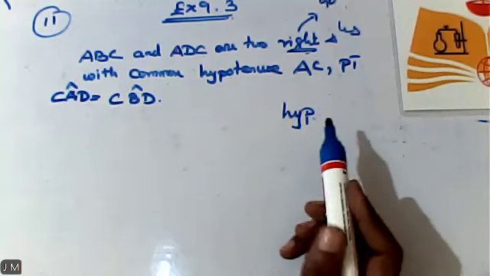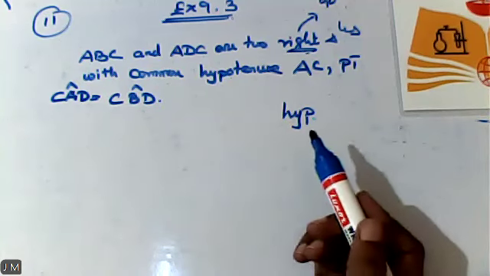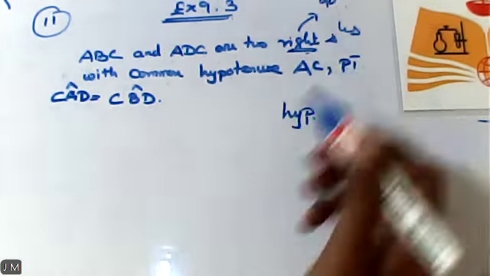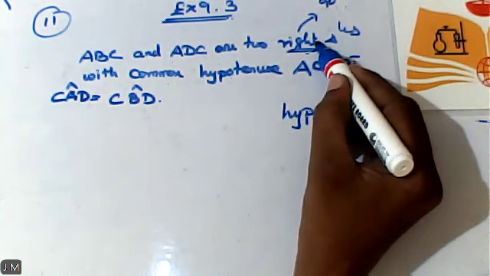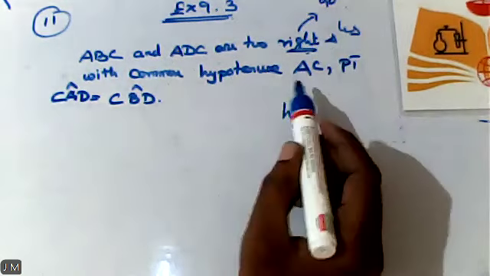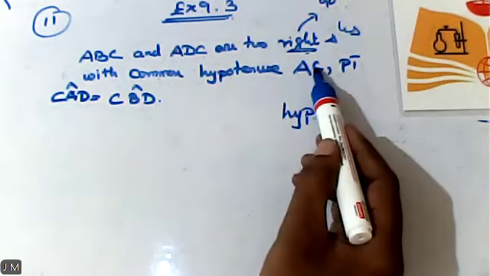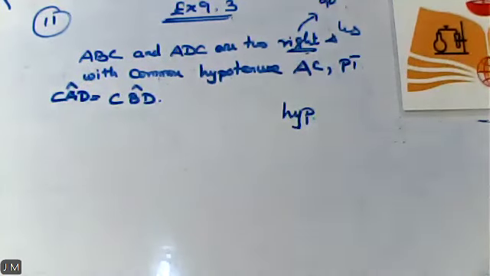Now see here, I will give you the additional information also. They are asking us to draw a triangle. What triangle is this? Right angle triangle. With the right angle triangle, what is the common side? AC is my common side. How am I supposed to draw the diagram?